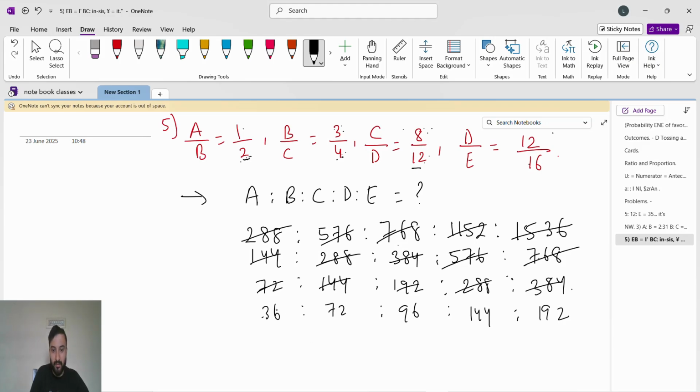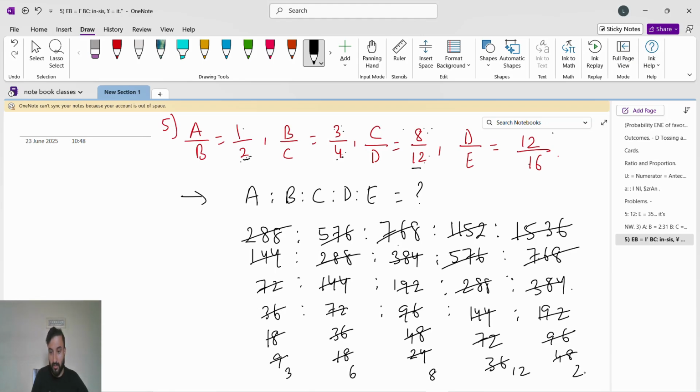192. Now 36 will get cancelled by 2. 18, 36, 48, 72, 96. Now 18 will go by 2. 9, 18, 24, 36, 48. Now 9 will go by 3. 3 3s are 9, 6 3s are 18, 8 3s are 24, 12 3s are 36, then 48. So 16, sorry.